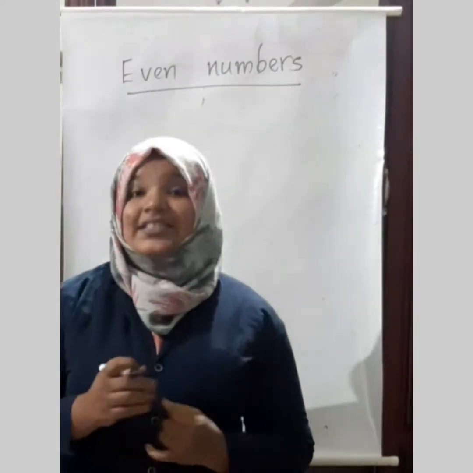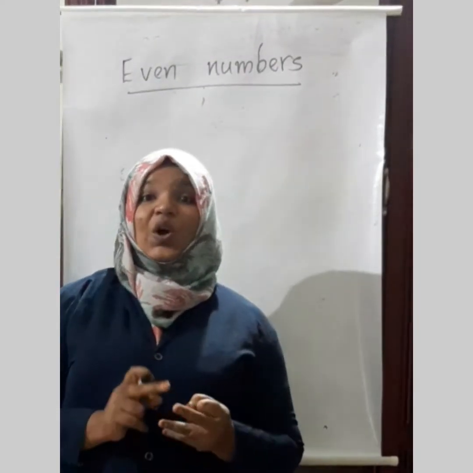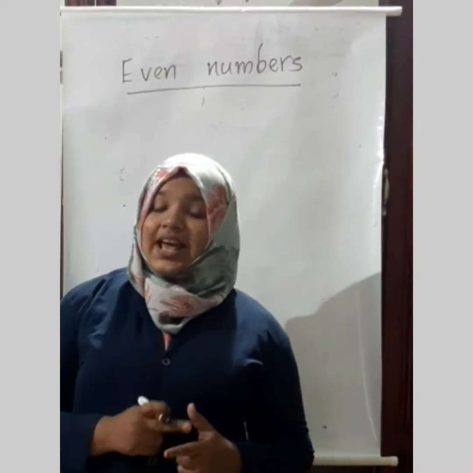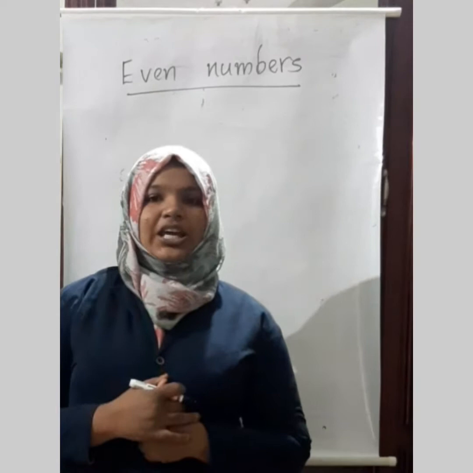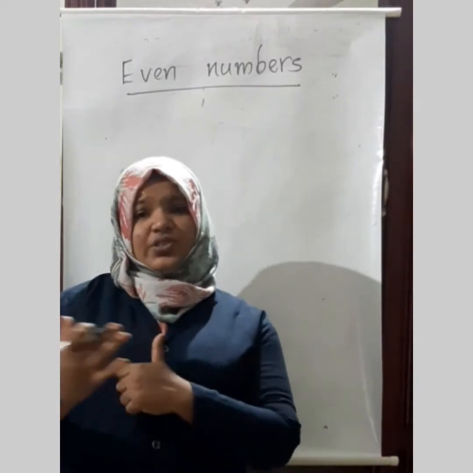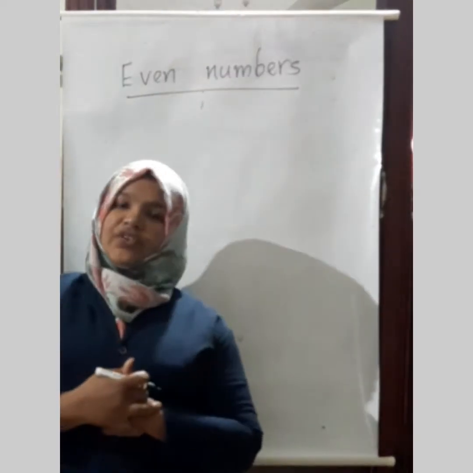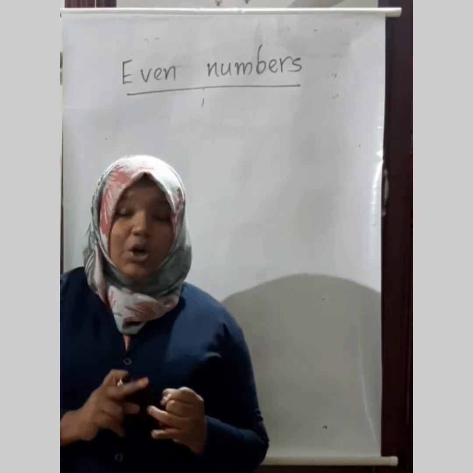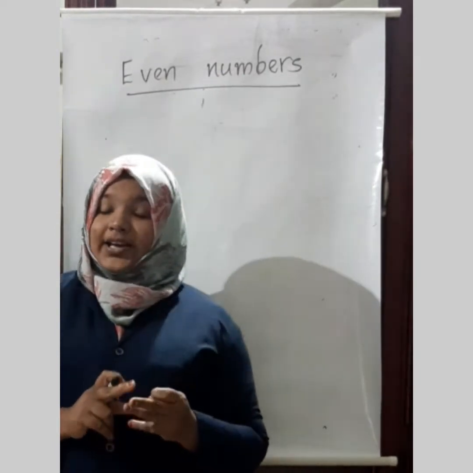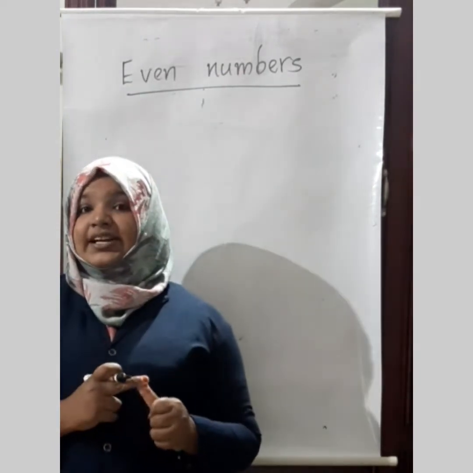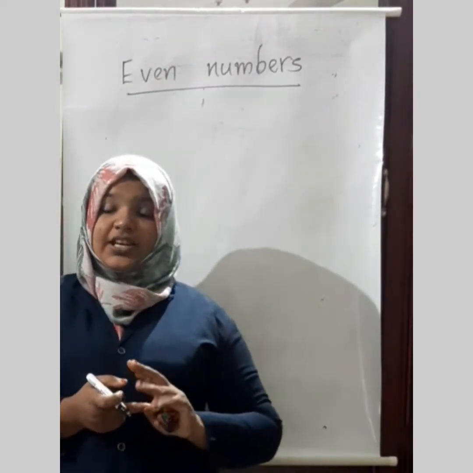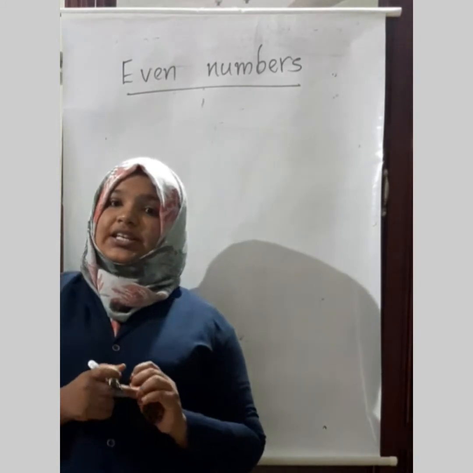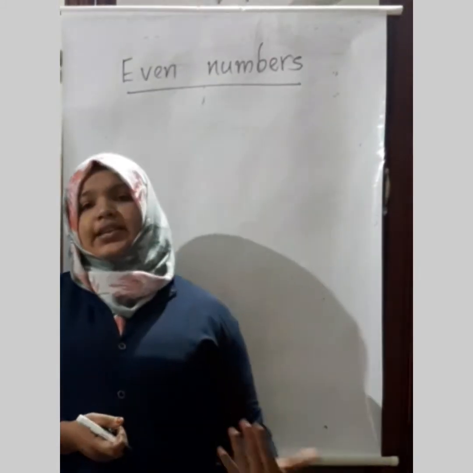Yes, they are 0, 2, 4, 6, 8. So you may have got what is meant by even numbers. Which are the examples of even numbers? 0, 2, 4, 6, 8, 10, 12, 14, 16, 18, 20, 22, and so on. It is going up.